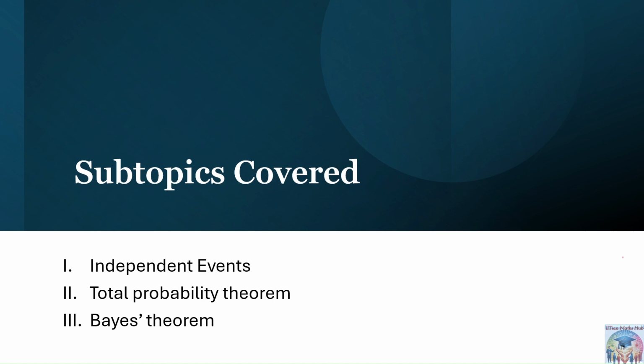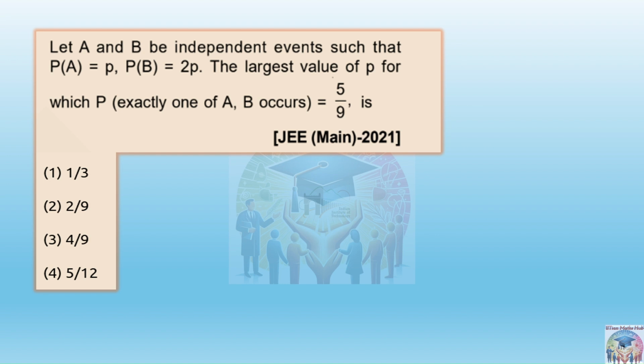In this class we will discuss the independent events. Independent events definition I have given you already in the last class also. Then we are going to discuss the total probability theorem and the Bayes theorem. The next session will also continue with Bayes theorem. In this one, we'll study the basics and some questions, and then we will deep dive in the next class. So let's start with the questions.